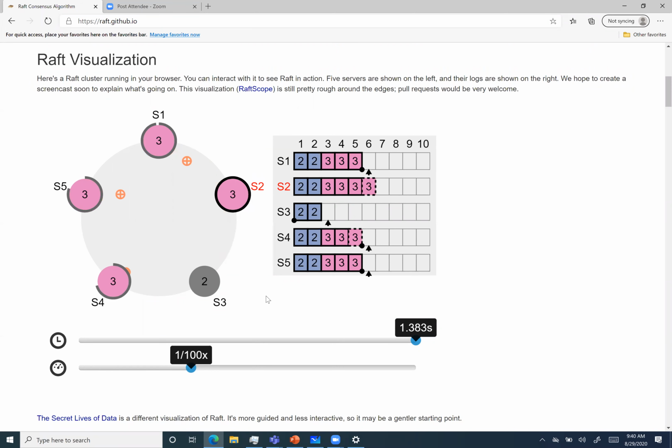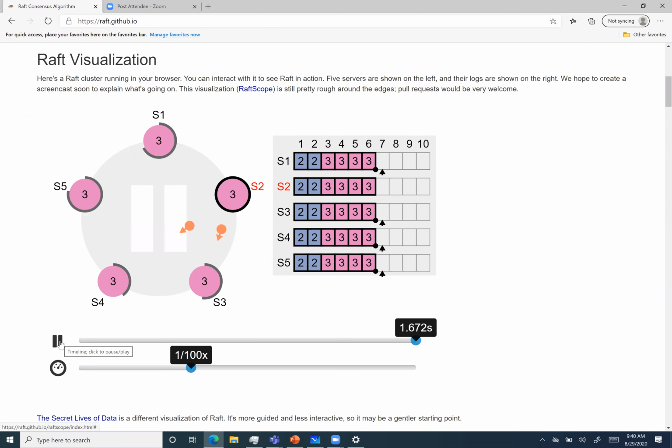Now, as we can see, S3 is left behind. The last updated index was 3, whereas all the others have reached 6. So let's bring S3 up now. S2 will know, because it keeps on sending this request. S3 will return false, saying that I am not on the same index as you. So now S2 will help S3 catch up, and this is how it's going to catch up.